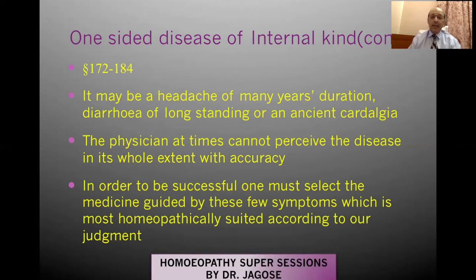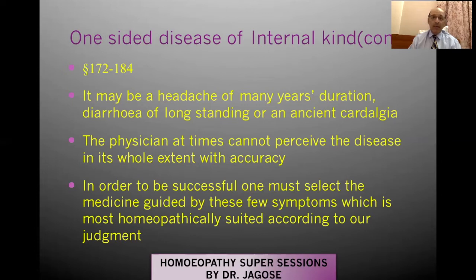The physician at times cannot perceive the disease in its whole extent with accuracy. So naturally, as you all know the definition, it only exhibits one or two principal symptoms and it obscures almost all the others. Therefore, the physician at times will not be able to perceive it clearly in its whole extent with accuracy. In order to be successful, one must select the medicine, guided by these few symptoms, which is most homeopathically suited according to our judgment.